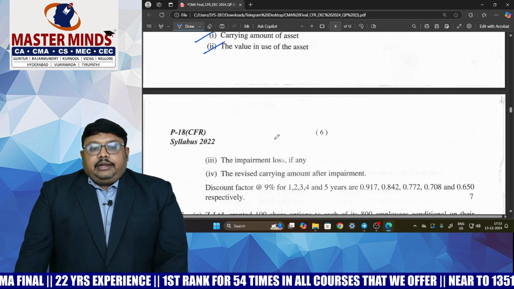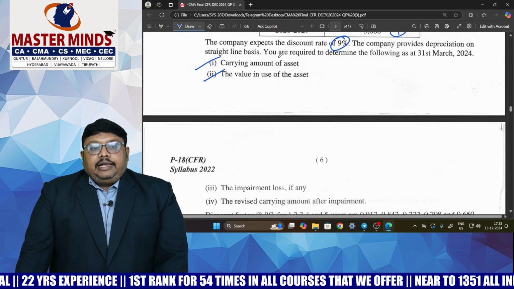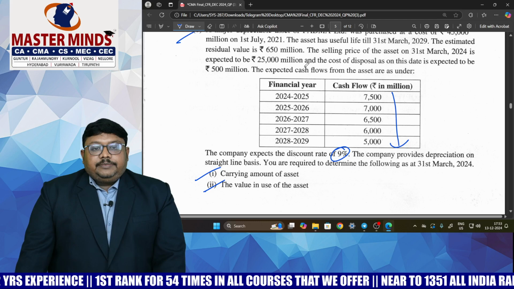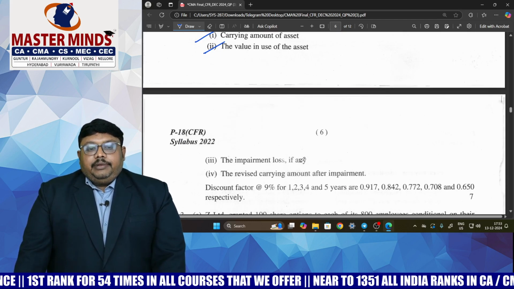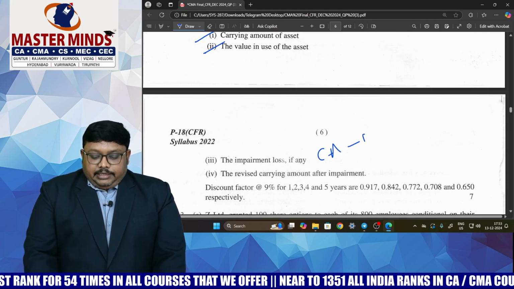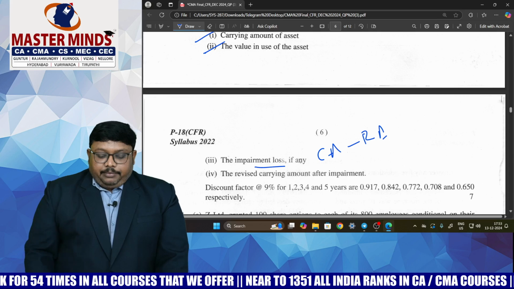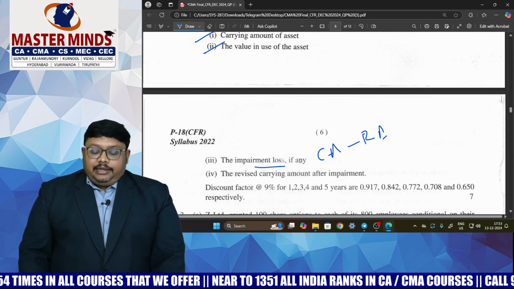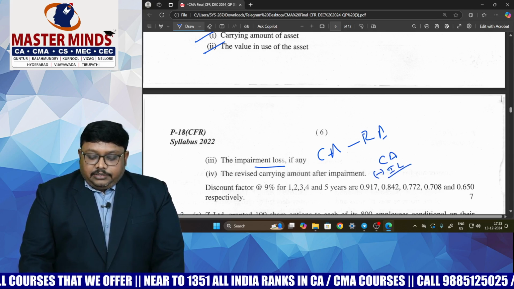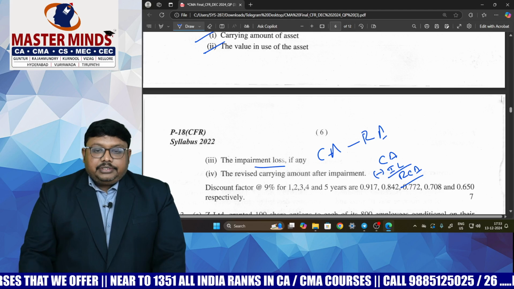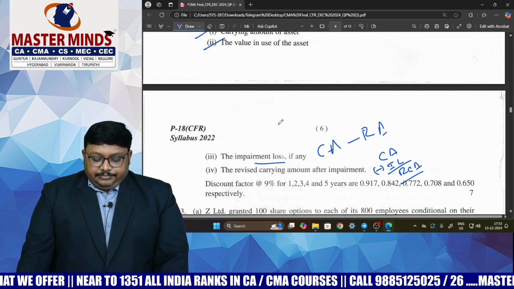And coming to next, they are asking about impairment loss. If you know the carrying amount, fair value less cost of disposal, and value in use also, whichever is higher will be the recoverable amount. So carrying amount minus recoverable amount, we will get impairment loss. So how do you get revised carrying amount? Already we know the carrying amount. So minus impairment loss, we will get revised carrying amount. So direct question, very, very easy question.